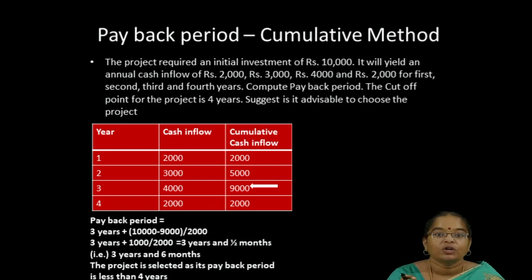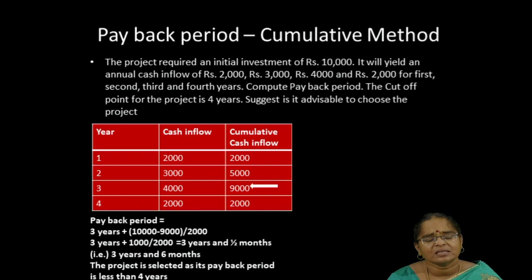I adopt the cumulative method. So I prepare one table. It consists of 3 columns: year, cash inflow, cumulative cash inflow. First year, second year, third year, fourth year, and cash inflows rupees 2000, 3000, 4000, 2000. Cumulative: first year 2000, in the second year 2000 plus 3000 is equal to 5000, 5000 plus 4000 is equal to 9000, 9000 plus 2000 is equal to 11,000. I compute the cumulative cash inflow.